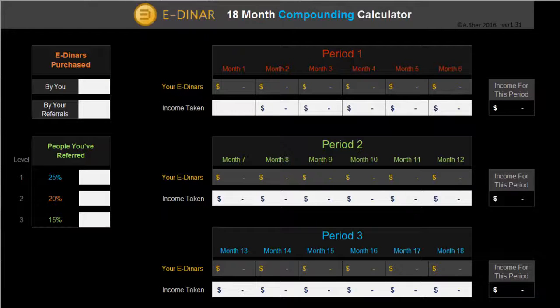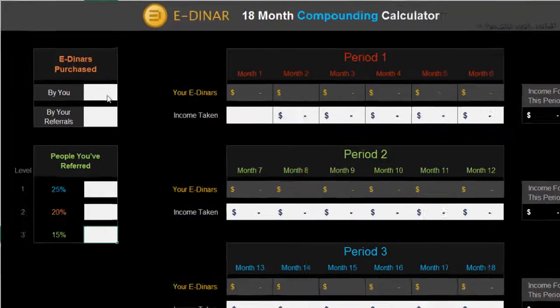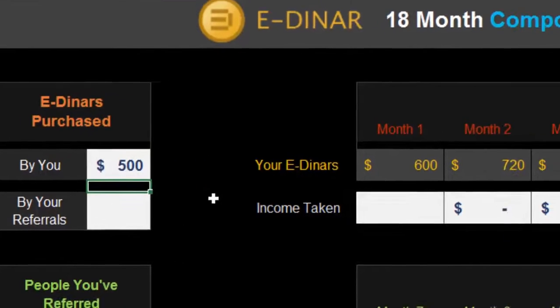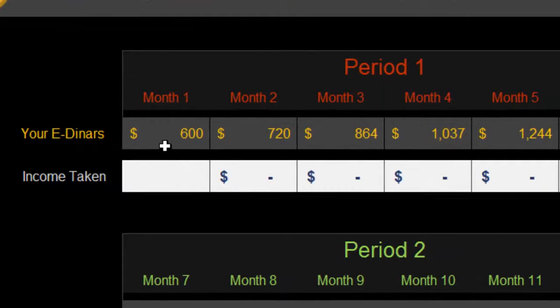Okay, this is the E-Dinar Compounding Calculator, which works out what you would generate over a period of 18 months. So let's say you started with $500 yourself. You bought $500 worth of E-Dinars. What this shows you, after month 1, your 20% bonus will generate another $100, so you get $600 back.